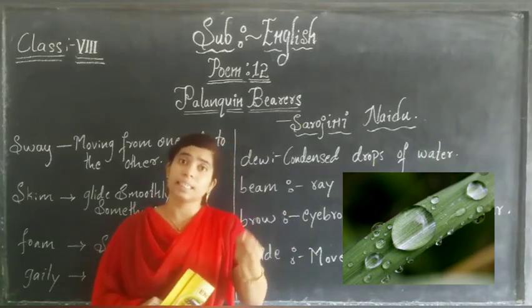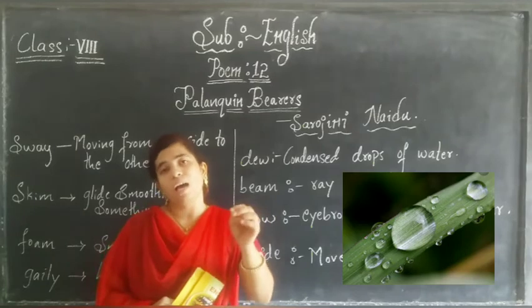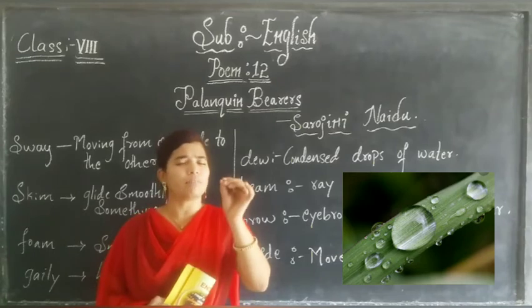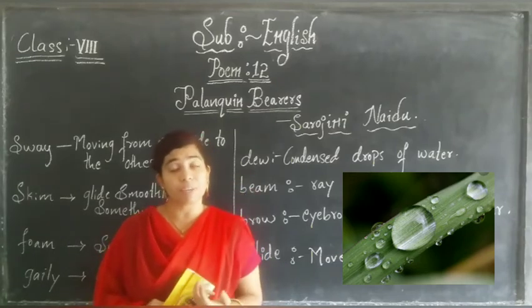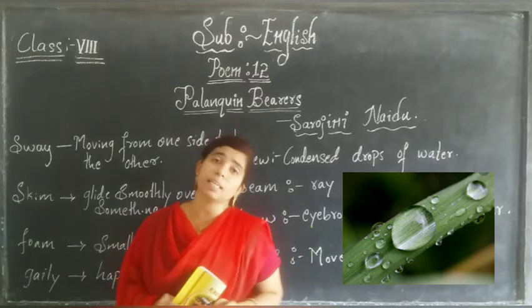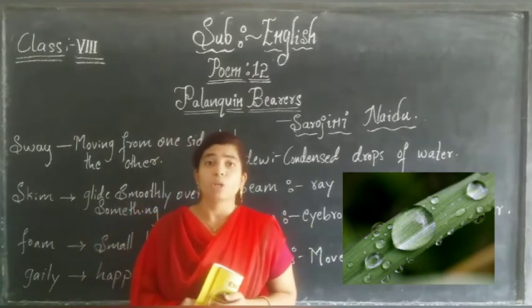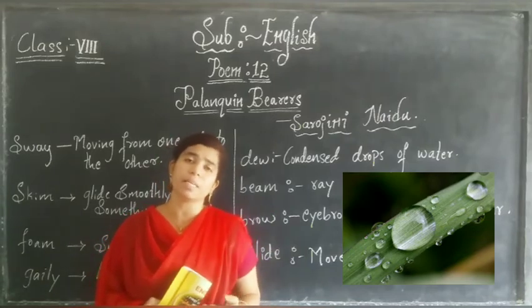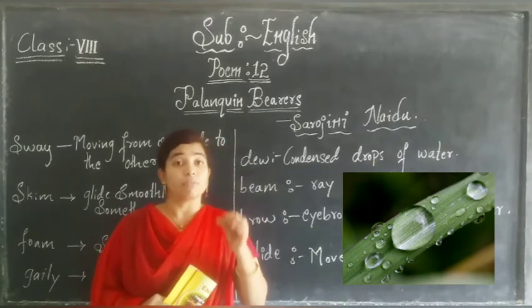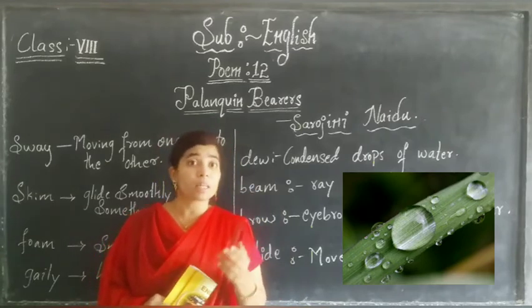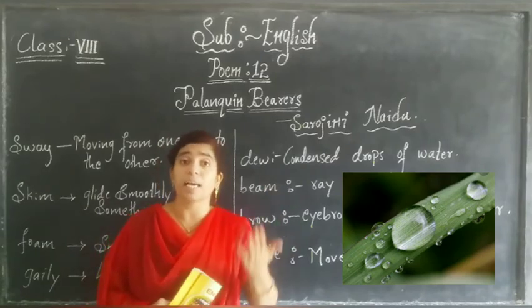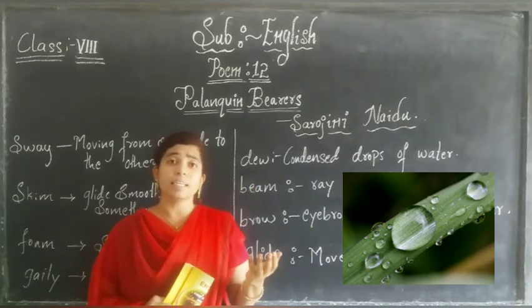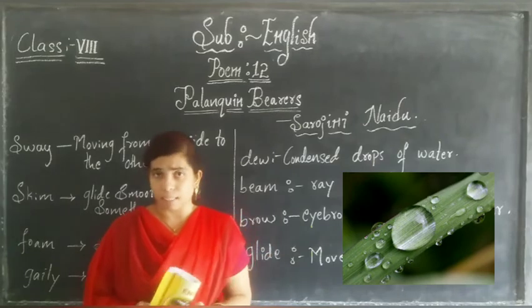She adds like a dew to the palanquin bearers' song, my dear students. How the palanquin bearers are very happy to carry the bride and they feel happy to do their job. Nobody is ready to do their particular job. So the palanquin bearers tell here, we are happy, we are gaily. Gaily means happily, we are ready to carry the bride with all precautions. What are the precautions? They are carrying the bride like a pearl, like a precious pearl, diamond, and very softly they are carrying the bride.